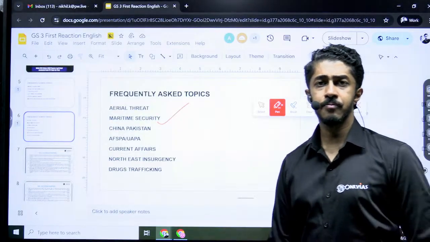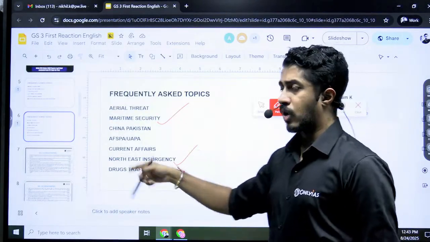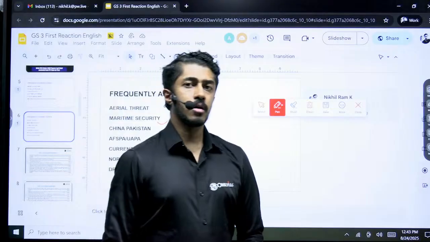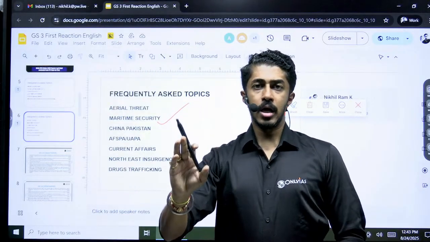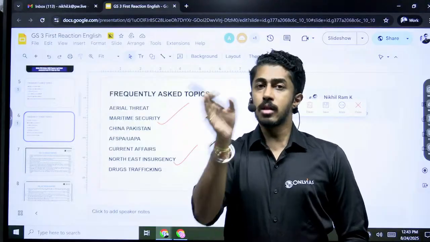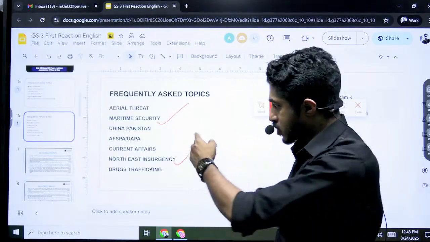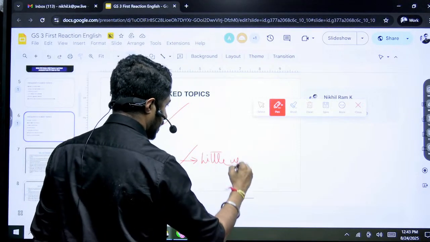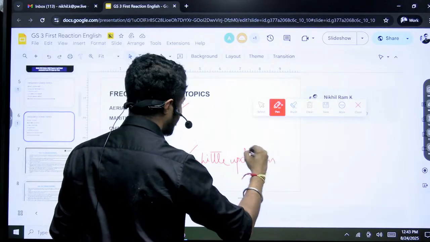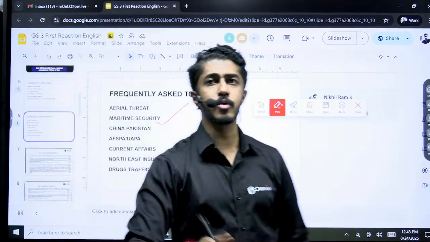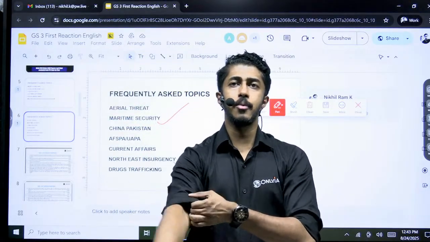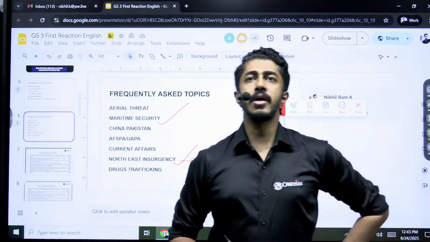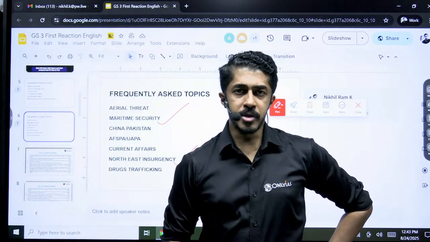Maritime security came. Northeast insurgency came. That's it. So no shocks this time. Even if you had only done the PYQs and stayed a little updated, because only for Northeast insurgency you need a little updation. But other than that, overall, very direct, very straightforward questions. Got the point here? This is the way to do it. This is the only way to do it.